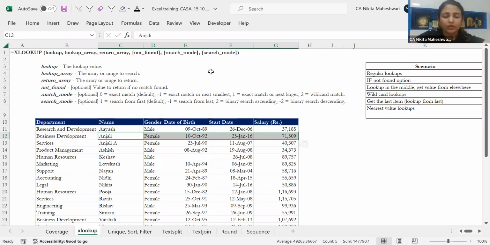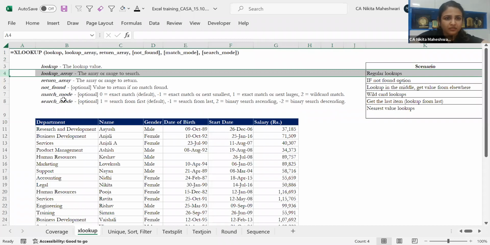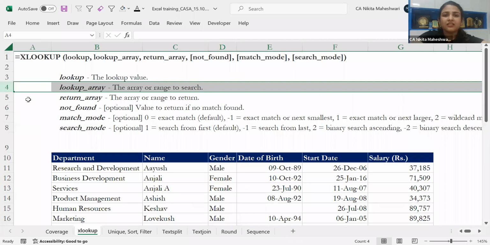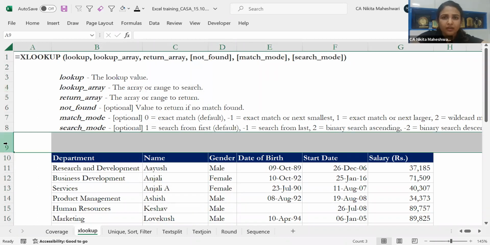So when we talk about XLOOKUP, we look at what all it pertains to. Obviously the first will be the lookup value. That is the basis of your search query, what you want to put as a search option, and then we'll give you results. The second is the lookup array. I'll just zoom it for everybody. When we talk about an array, an array basically means a collection of rows or tables. Generally, it is one column with multiple rows, or one row with multiple columns. So the array will be either what I'm selecting, this one column and multiple rows, or let's say I'm selecting this one row and multiple columns.